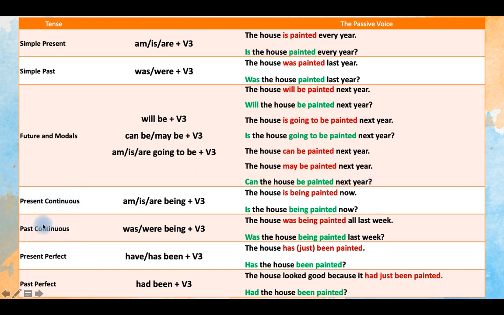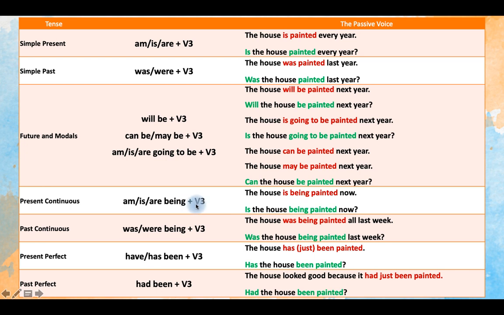Let's look at the continuous aspect. If it's present continuous, you use am, is, are, being. Now look at this form. So be, and we also have ing, like in the continuous tenses. Ing is always used in the present continuous and in the past continuous tenses, so don't forget about it.